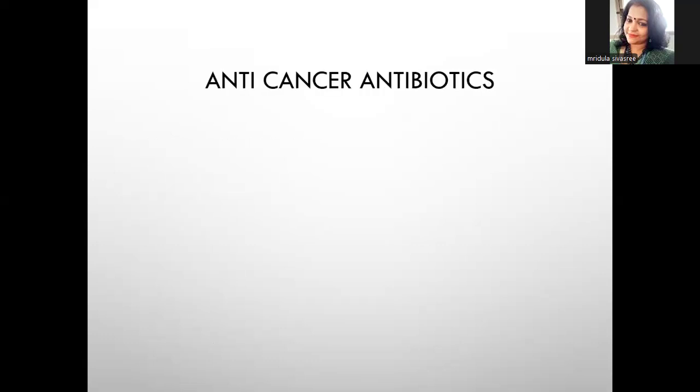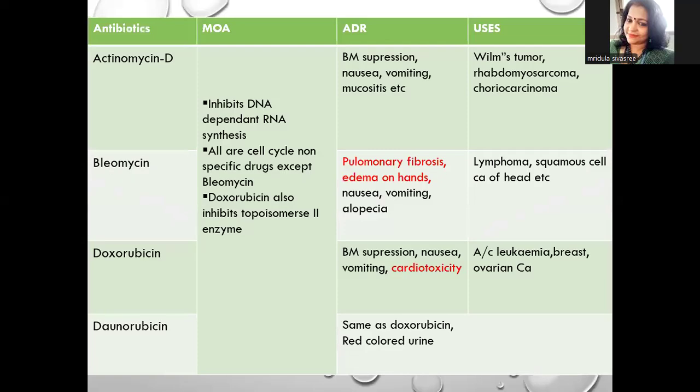Next is the anti-cancer antibiotics. Here we can see the antibiotics actinomycin D, bleomycin, doxorubicin, and daunorubicin. Actinomycin D may cause bone marrow suppression, nausea, vomiting, and mucositis, and it is mainly used in Wilms tumor, rhabdomyosarcoma, or muscle cancer, and choriocarcinoma. Wilms tumor is a kidney tumor.